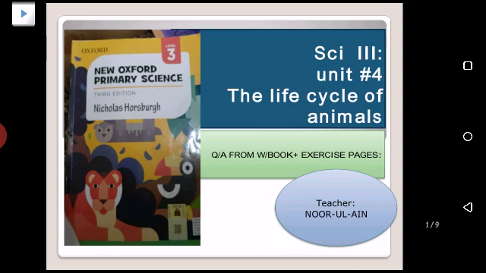Today we are going to start our question answers from workbook and exercise pages of unit number 4, the life cycle of animals.